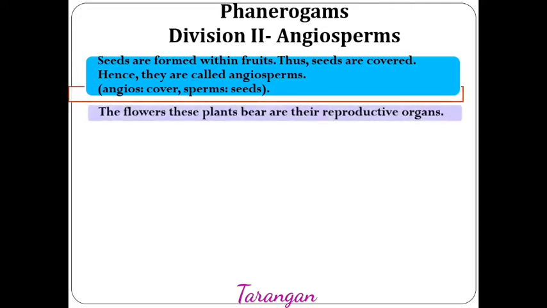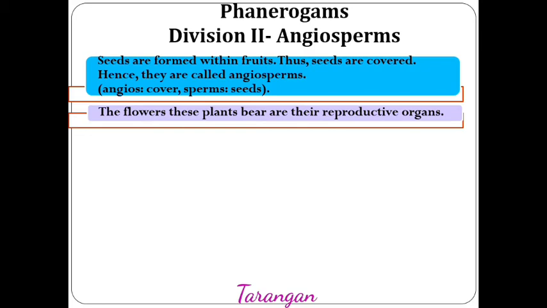See, the flowers of these plants are specialized for reproduction. So we can say that the flower is the main reproductive organ. The flower contains male as well as female gamete producing parts.